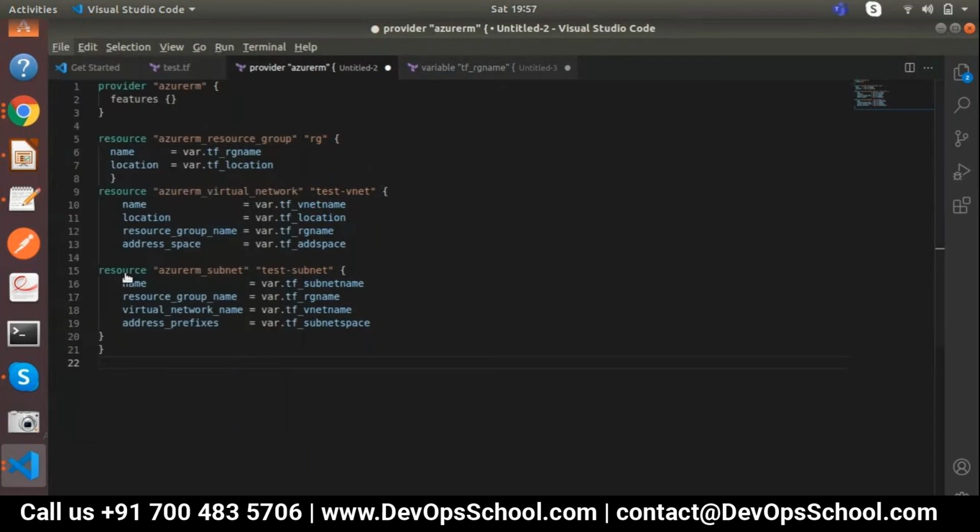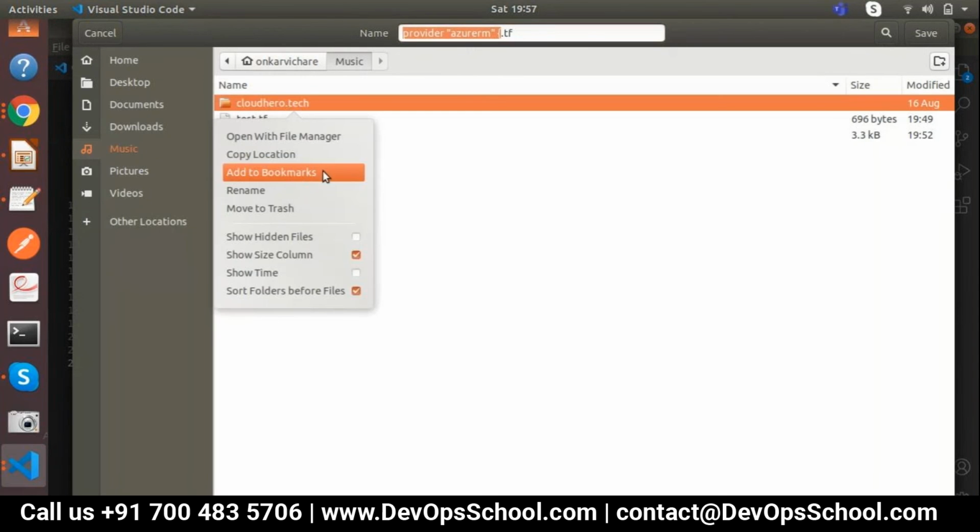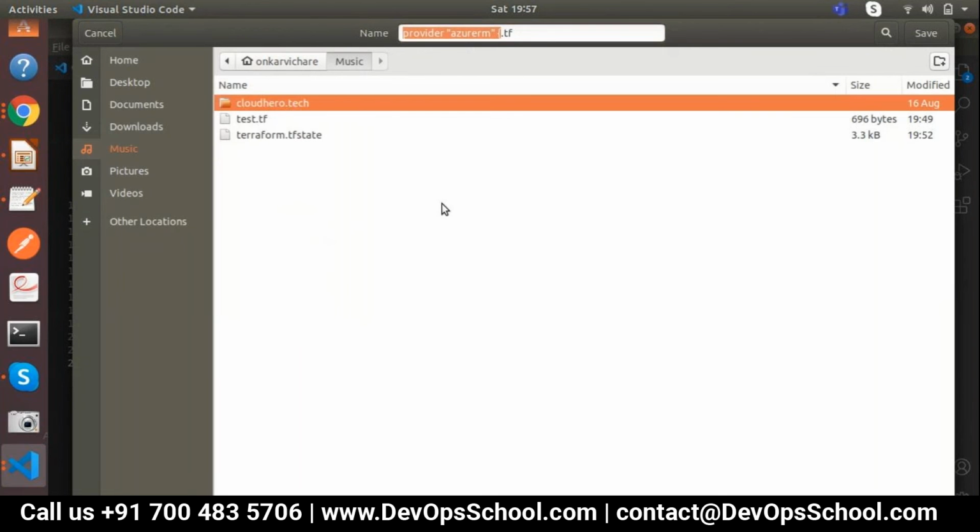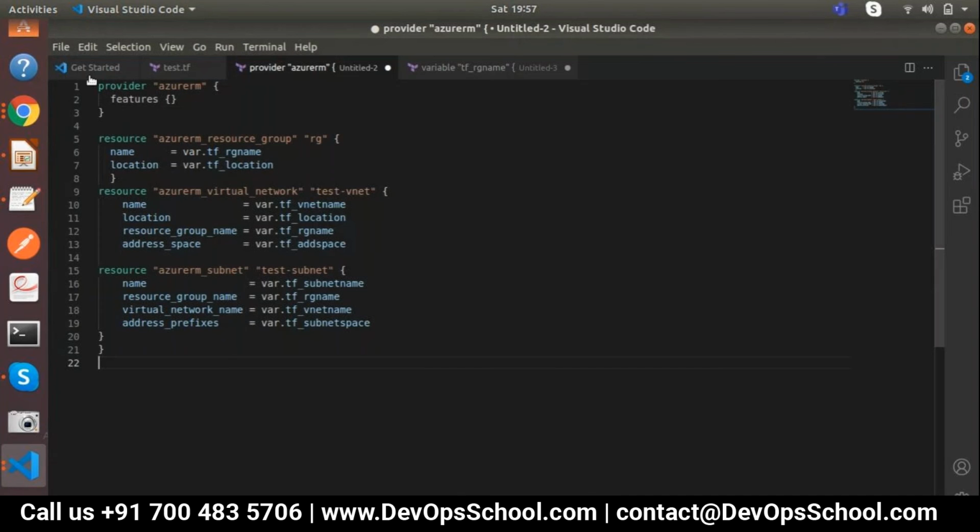Now save as. Again, I'll create one folder. Let me create one folder quickly. What is the change that you have made here? I did the change like I removed the closing curly braces of the VNet and I passed it over here. So you have taken the entire stuff, not written. Yes. Right, that is correct.